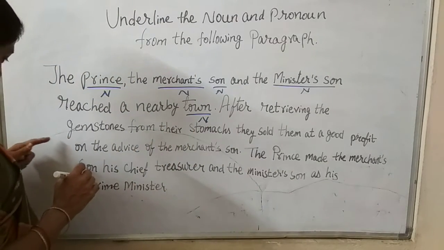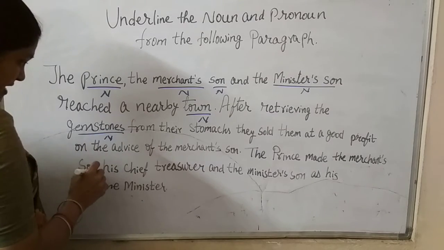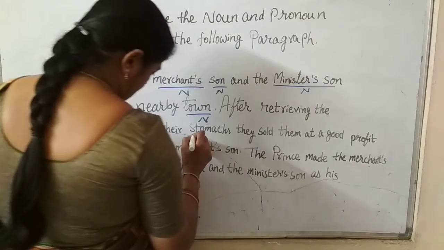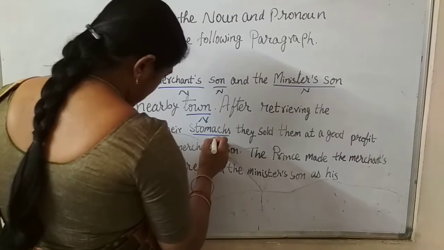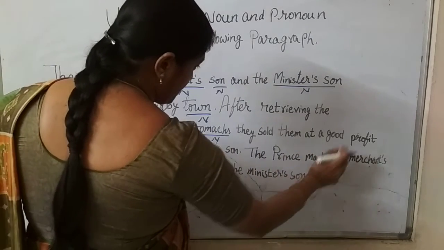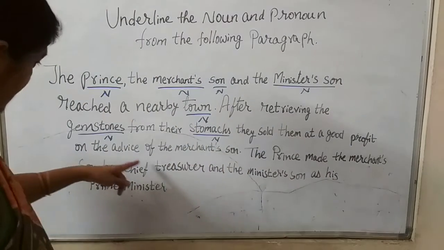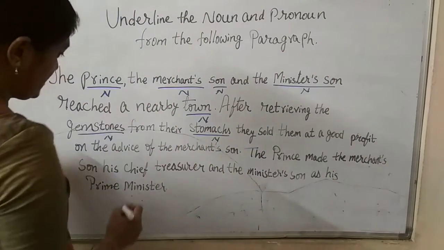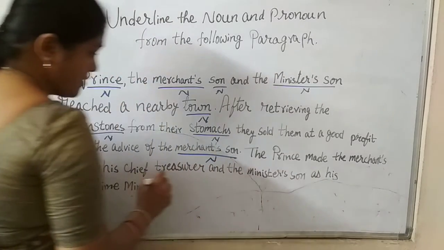After retrieving the gemstones, they are things, so it is also a noun. From their stomach, it's an organ. Okay, so now they sold them at a good profit on the advice of the merchant's son. So again, merchant's son is a noun.